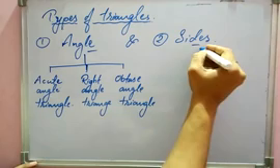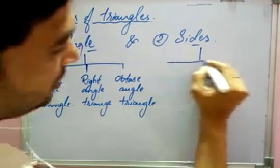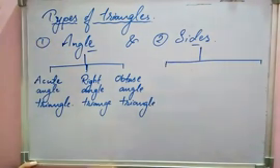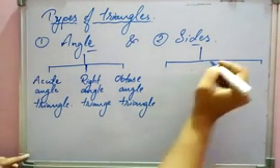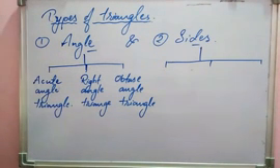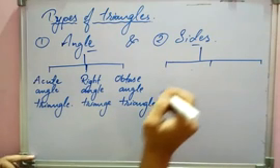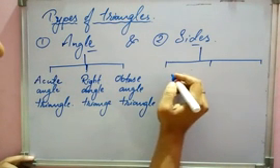Now what is based on the sides? It has also been divided into three parts: equilateral triangle, isosceles triangle, and scalene triangle.